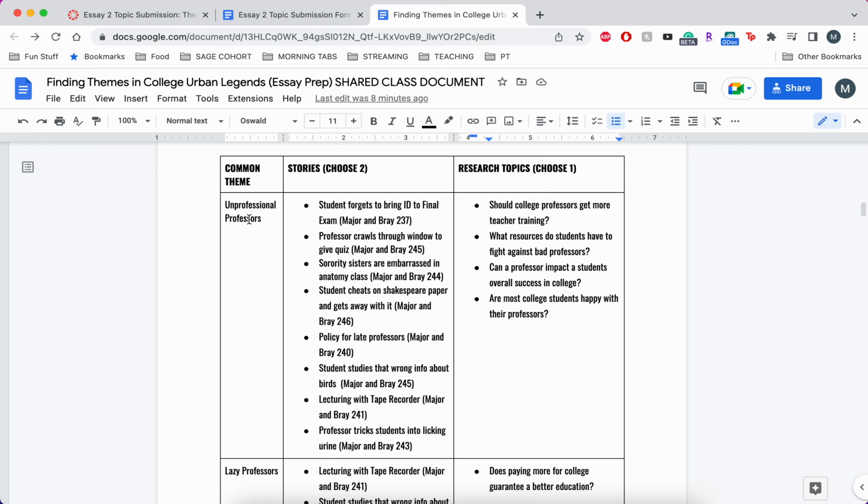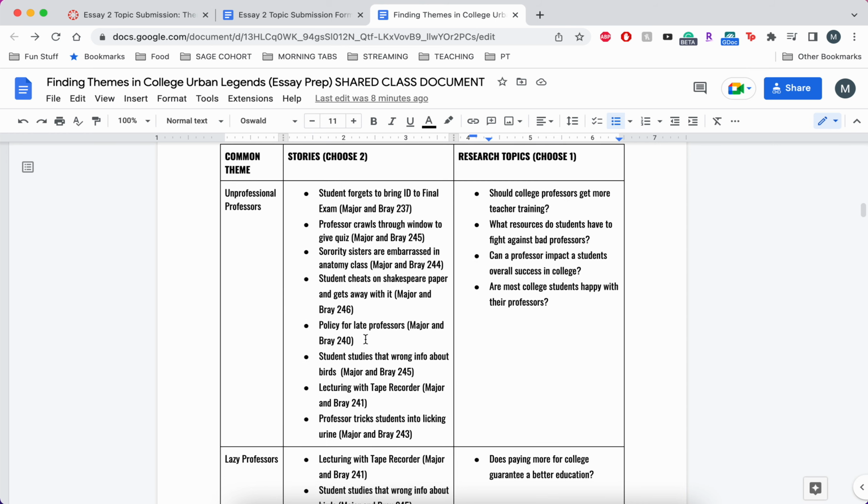So that will be the first thing. You're going to choose 2 themes. For each theme, you're going to choose 2 stories. Again, it's totally up to you which stories you want to choose. There's obviously plenty to choose from. And then once you have your 2 themes and your 4 stories, for each of your chosen themes, you are going to choose a research topic. One thing you're going to notice as you compare the themes to the research topics is that the research topics are loosely based on the themes.